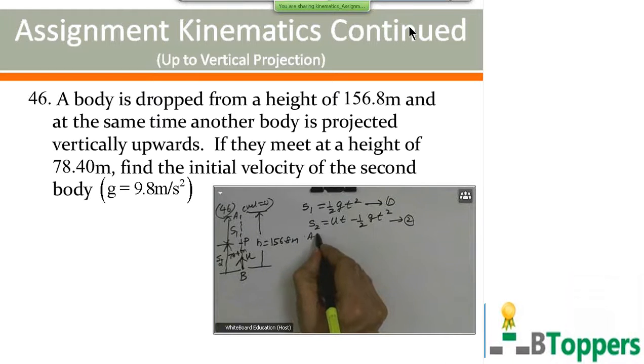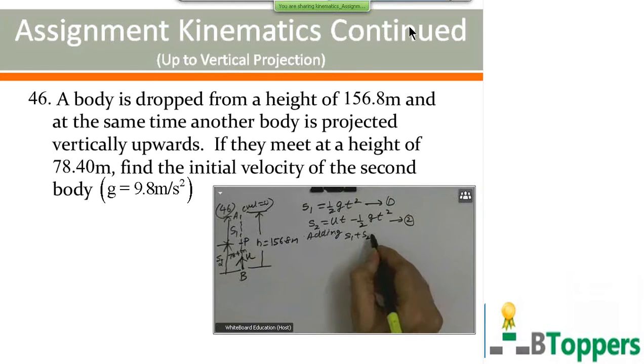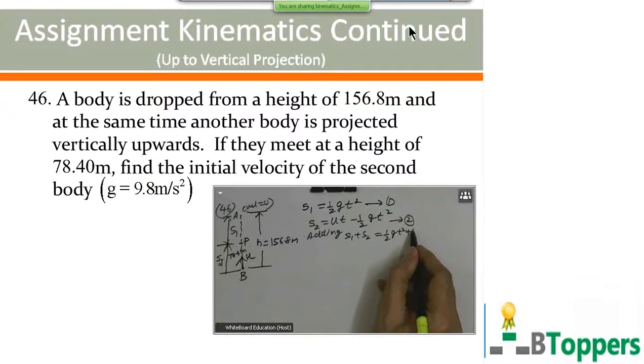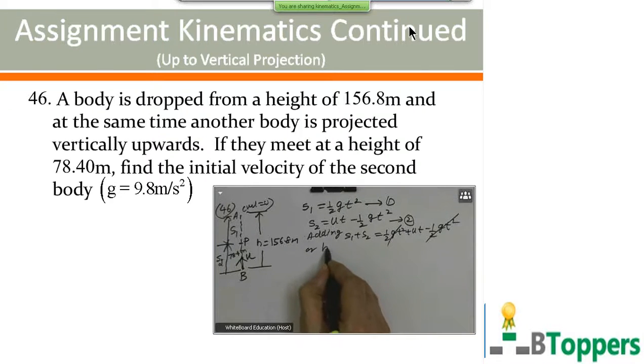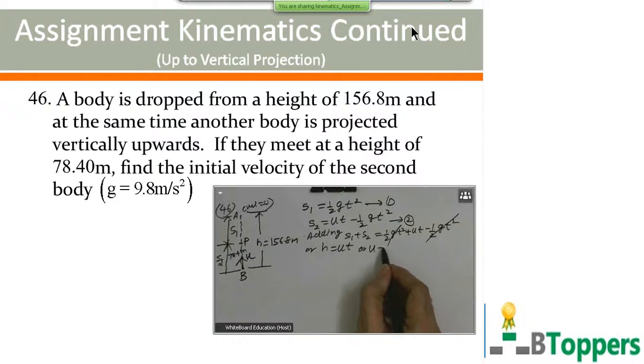So if you add these two equations, S1 plus S2, you get half g t square plus u t minus half g t square. Half g t square gets cancelled. S1 plus S2 is equal to the initial height of the first body, denoted by h in the figure. So the time after which the two bodies collide with each other is h by u, or the initial velocity of the second body u can be written as h by t. So to find u, you have to find the value of t.